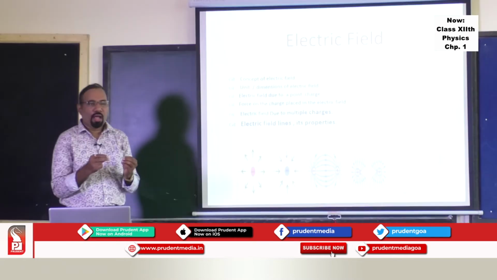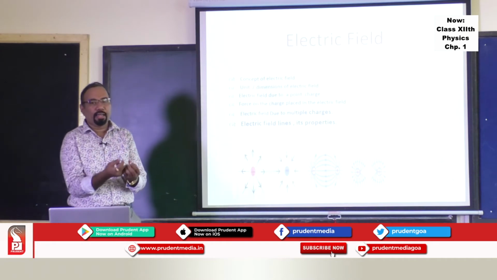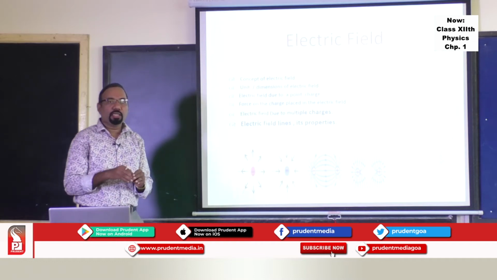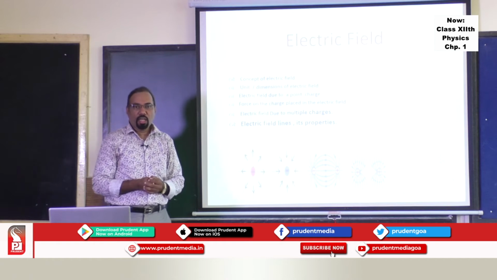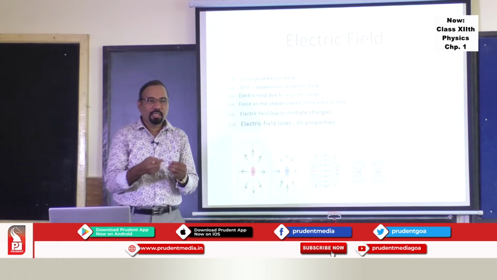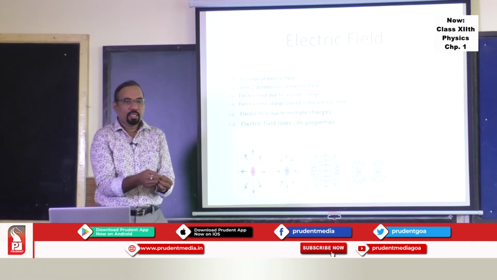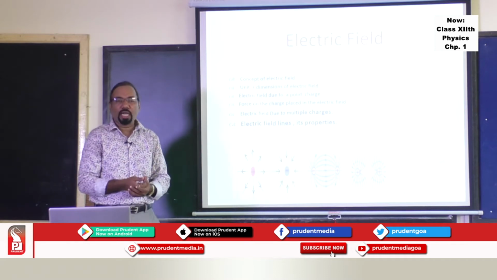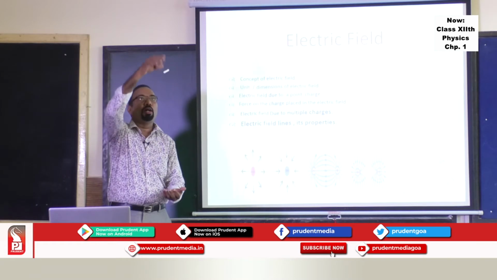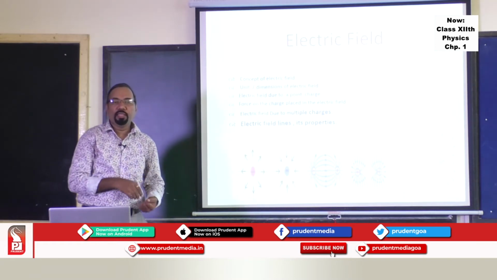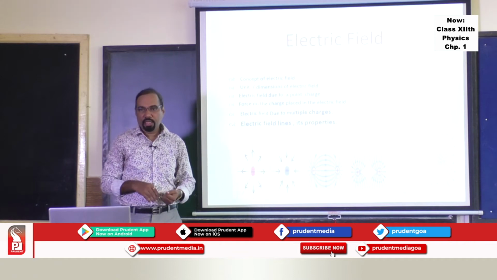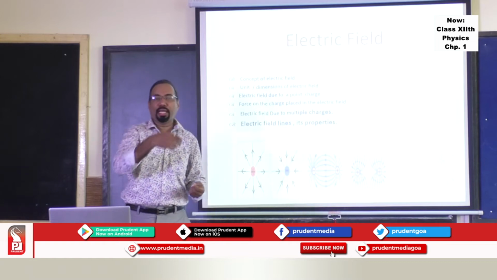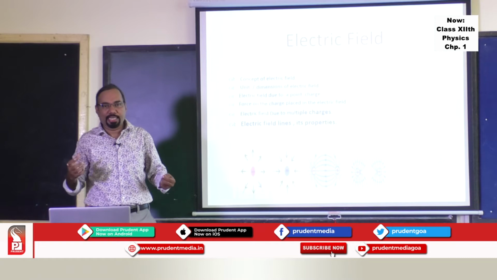After studying the electrical force between two charges and understanding forces between charges, let's try to understand the space around a charge. In this room, if you consider the space around you, wherever you are, the space around you is the gravitational field. How can one test that field? You just drop an object from a certain height. If it falls down, that means a gravitational field is present. If I have a bar magnet, and I want to find out whether it is producing a magnetic field, how can I test that there is a magnetic field?